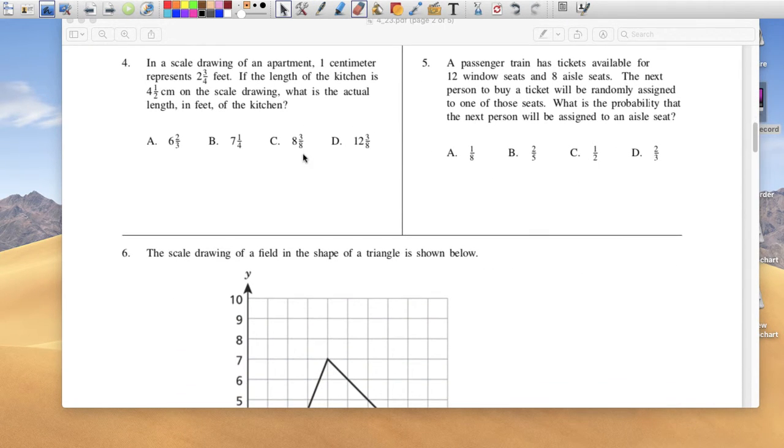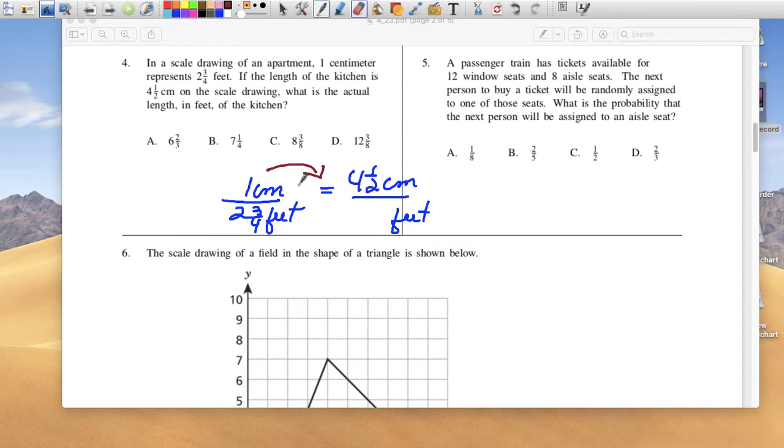In a scale drawing, 1 centimeter is 2 3/4 feet. The length of the kitchen is 4.5 centimeters in the drawing. What is it in real life? Well, if you set up your proportion this way, centimeters on top, feet at the bottom, it makes life so much easier. The relationship times 4.5, so just times 4.5.